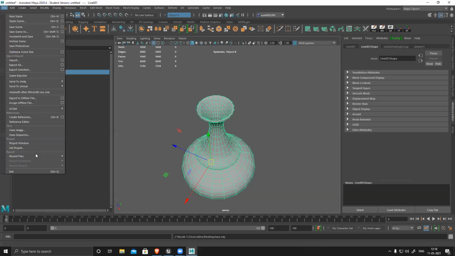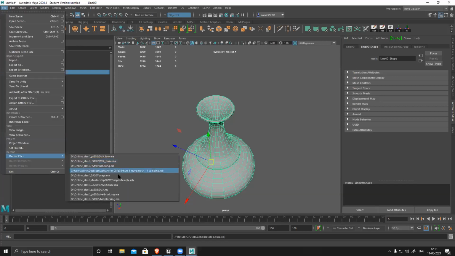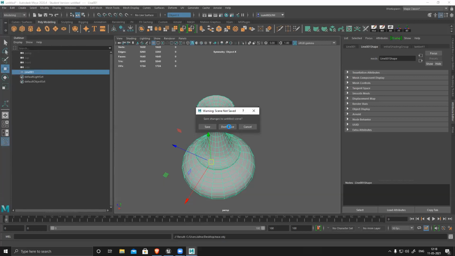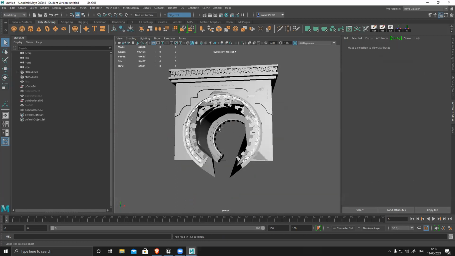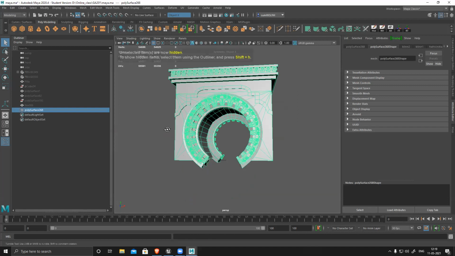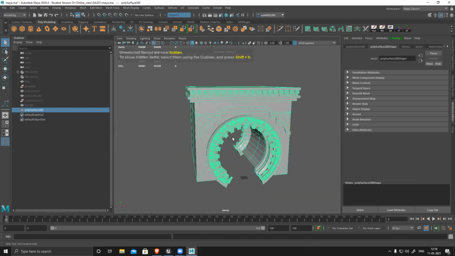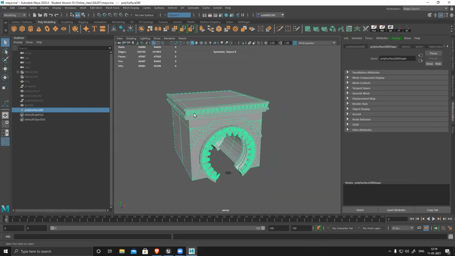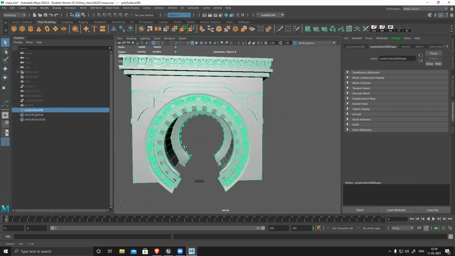Like this one. Suppose this is my model, and I want to create a collision mesh for this. So I simply create this whole cylinder.